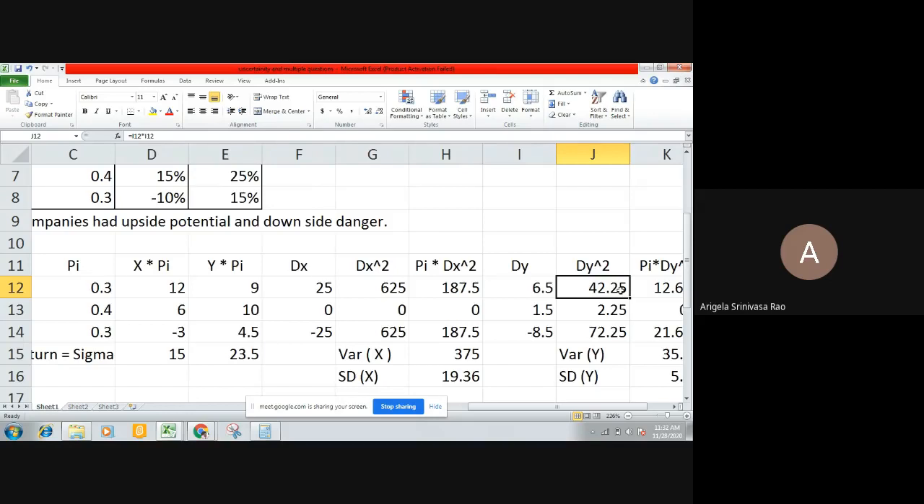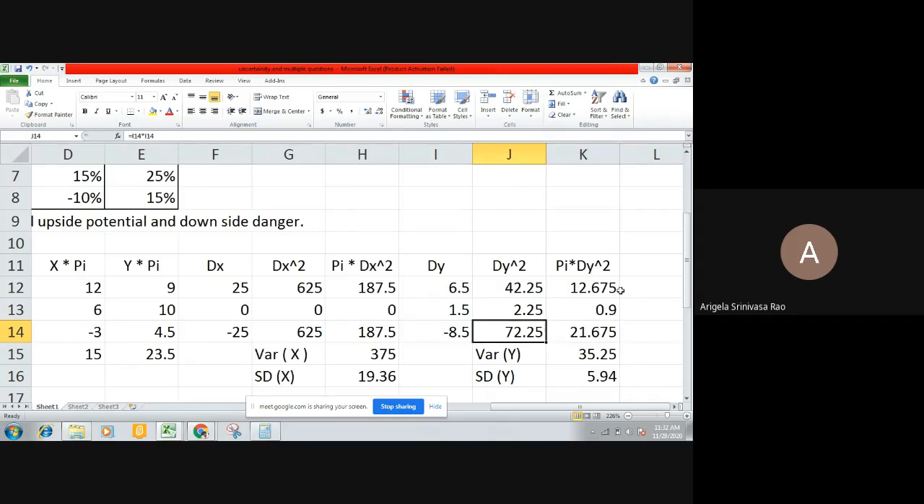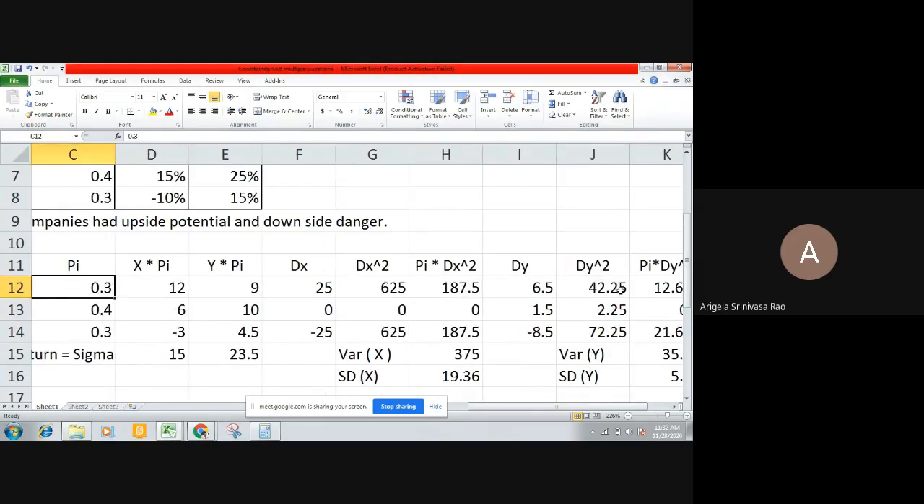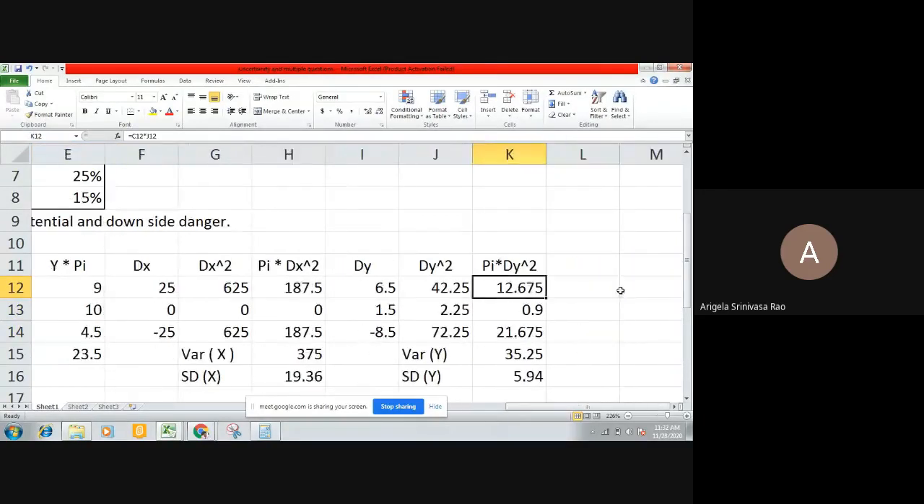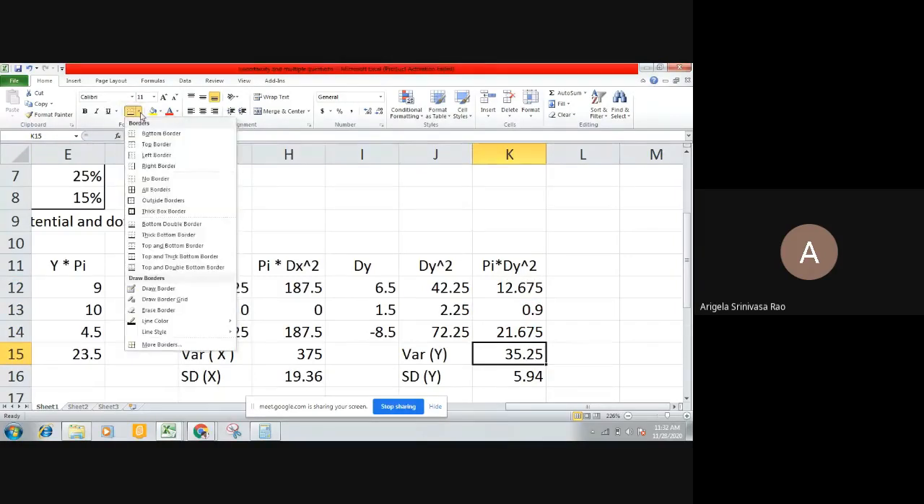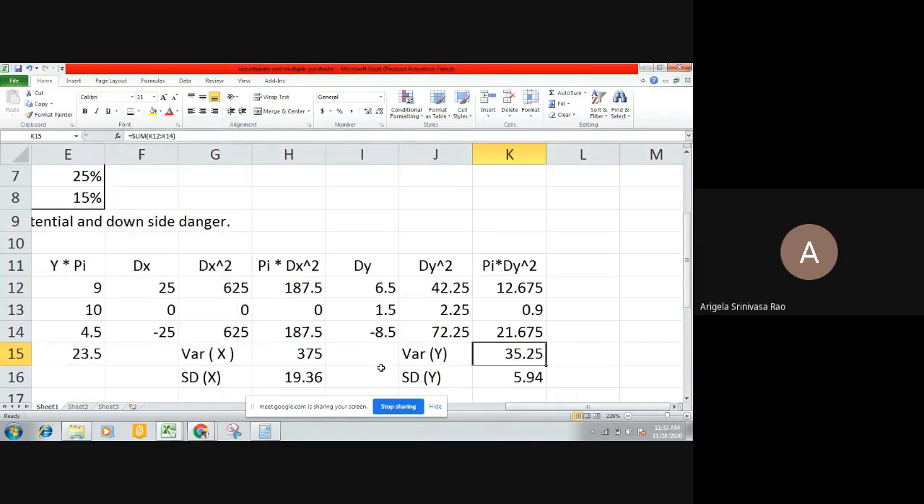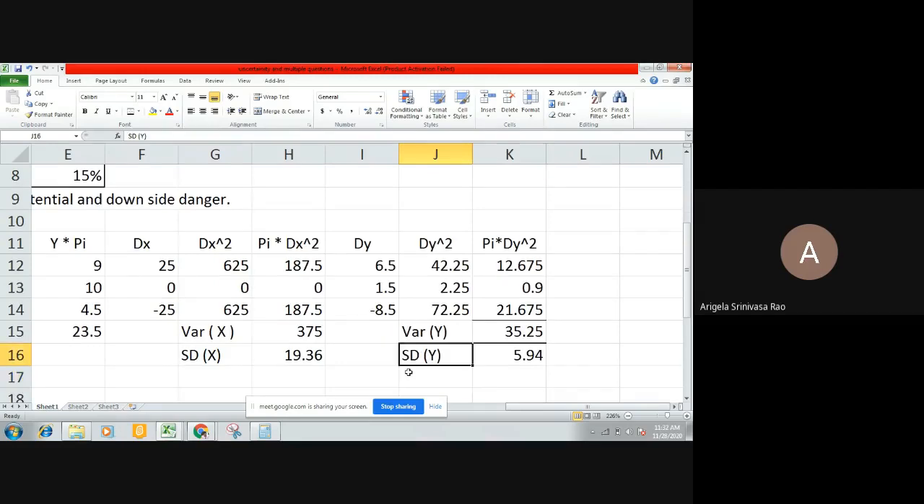Now, once the dy values are obtained, you can simply square them: 6.5 into 6.5, 1.5 into 1.5, 8.5 into 8.5. And the last step is to multiply these dy square values with probabilities. Here are the probabilities, same probabilities, 0.3, 0.4 and so on. So multiplication will give these values and this total will give you the variance. This is the variance. Once you get the variance, you take the square root of the variance, it will give the standard deviation.